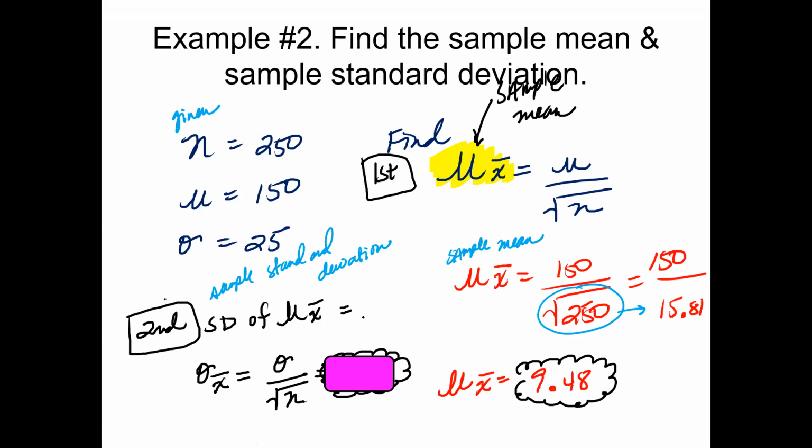And so that's just going to be 25 divided by the square root of 250. You know the square root of 250 from before is 15.81. So you want to go ahead and divide that. 25 divided by 15.81 is going to give you a sample standard deviation of 1.58.